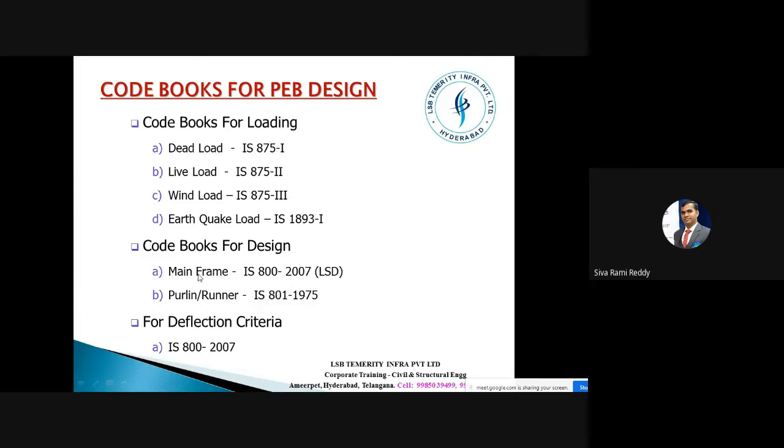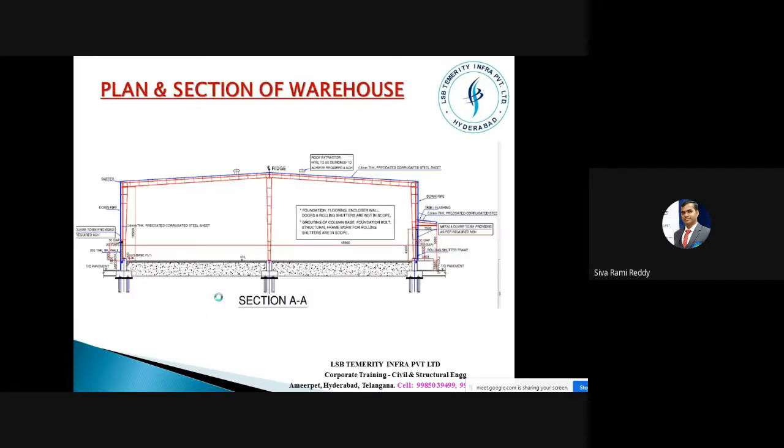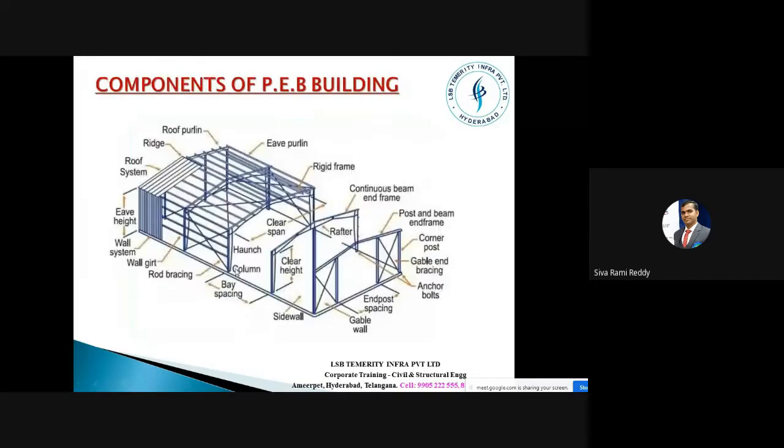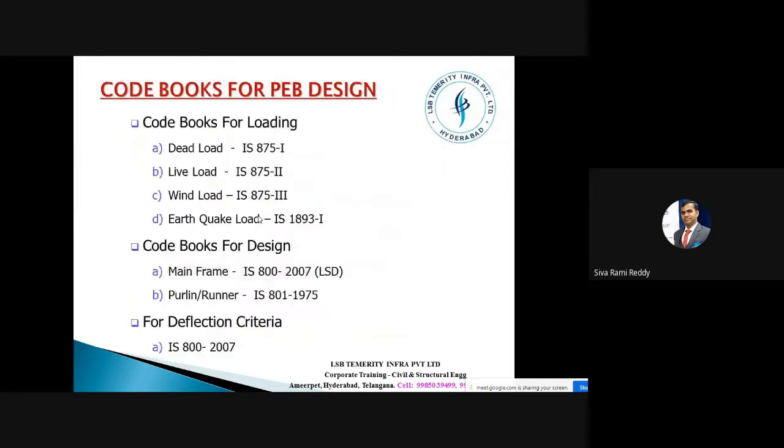Here we mentioned the main frame, meaning the column and then rafters, and then purlins and side runners. We have discussed this now. These are all called purlins. This is a purlin and then side runners. Purlins and side runners are not the same profiles that we use for column and rafter. Column and rafter are very huge members compared to the remaining elements, and that is why this is called the main frame, and the remaining components are called secondary members. So purlins and runners are secondary members.